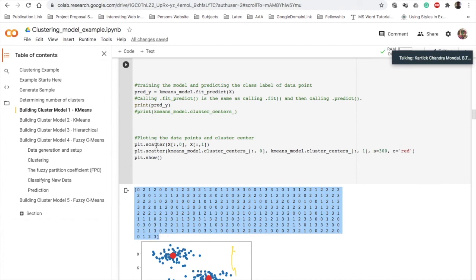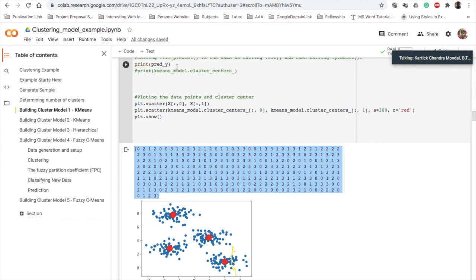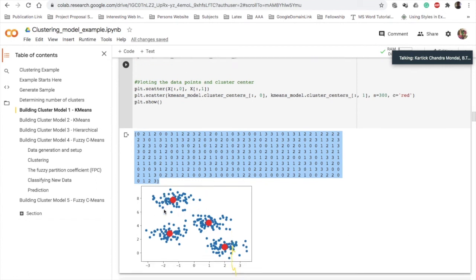If you plot this in a scatter plot along with the data, you can see that these red points are the cluster centers, or represent the cluster, and the surrounding points represent the members of that cluster.